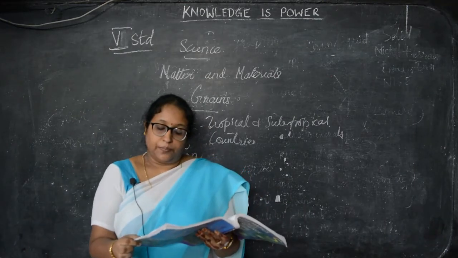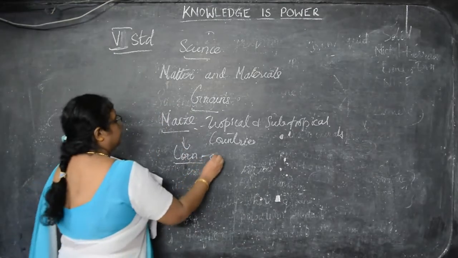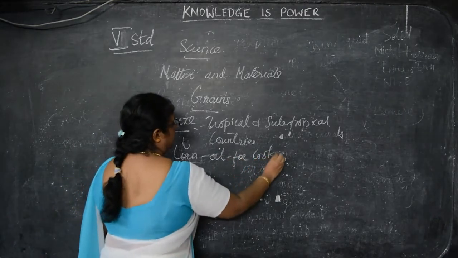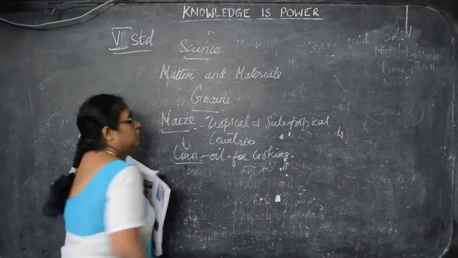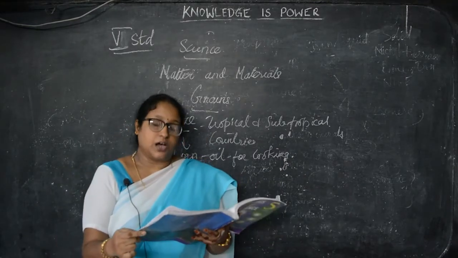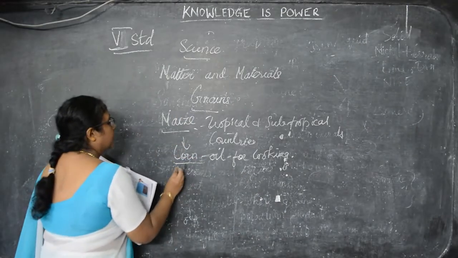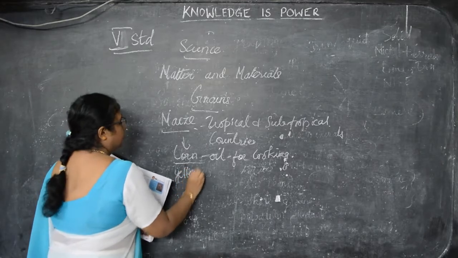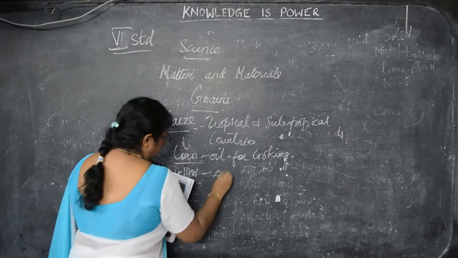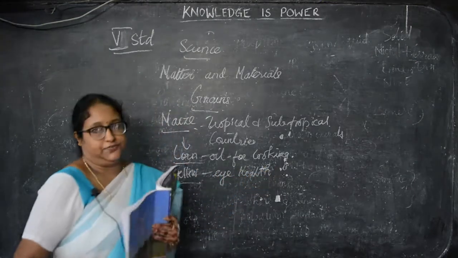Maize is also made into oil for cooking. So, this is also made into oil for what? For cooking. Yellow or colored corn may promote eye health. What is the color of the corn? Yellow. So, it promotes eye health. If you eat this, what happens? It promotes eye health for you.